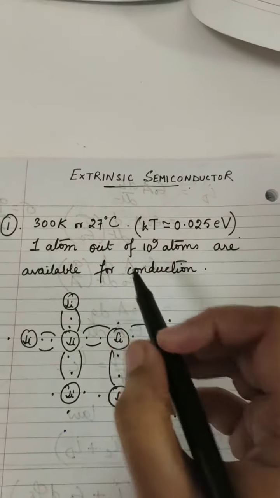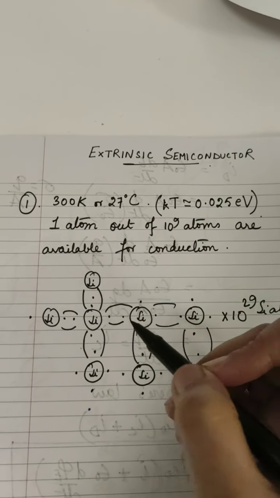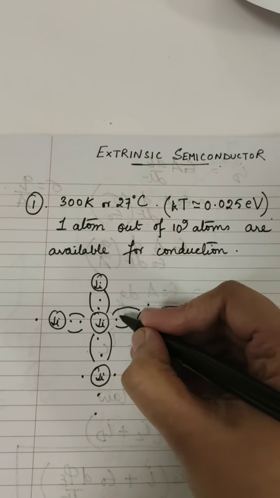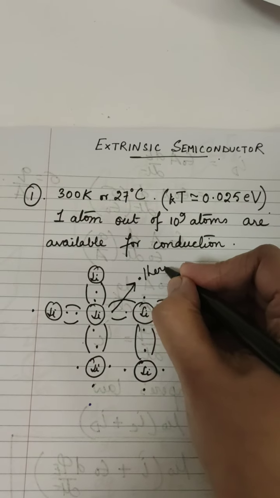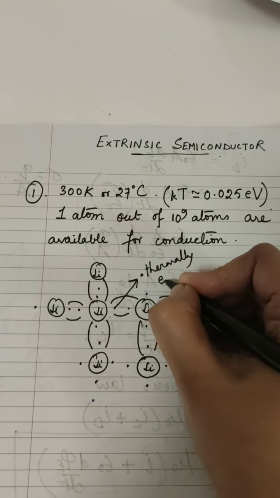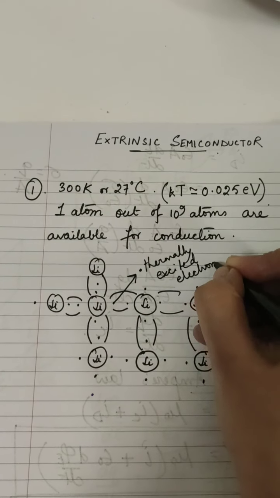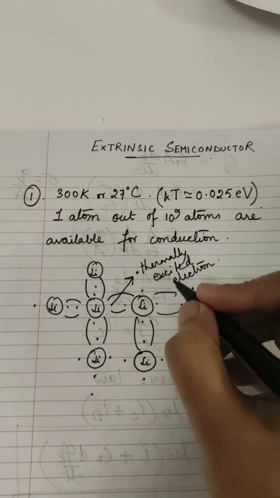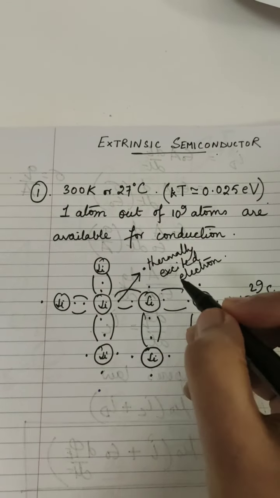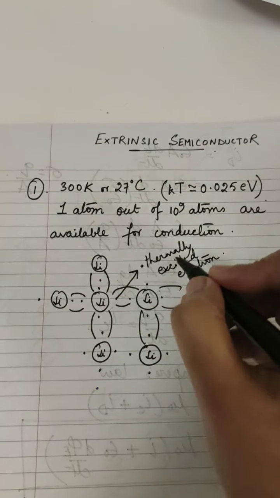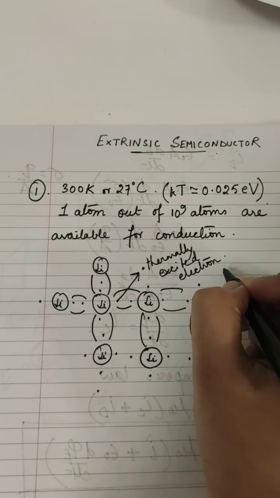So one atom out of 10 to the power 9 atoms is available for conduction, means at room temperature one covalent bond breaks and generates a thermally excited electron which moves to the conduction band, which is available for conduction.